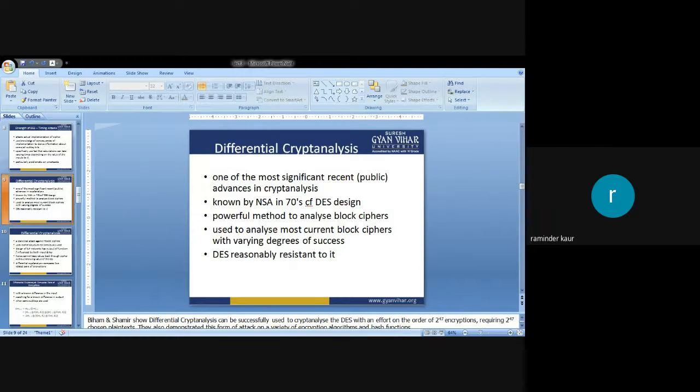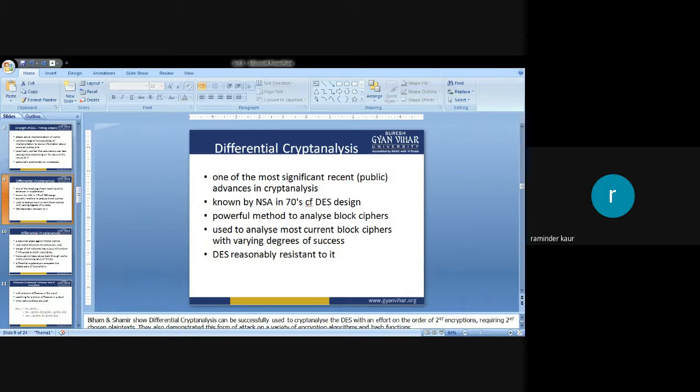Differential cryptanalysis is concerned with block ciphers and stream ciphers. It is all concerned with the cryptographic hash functions. So what actually is differential cryptanalysis? How differences in information